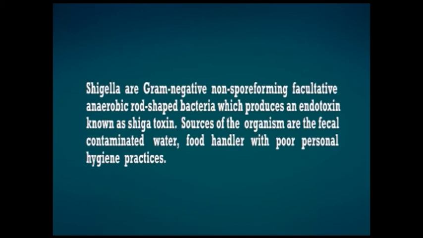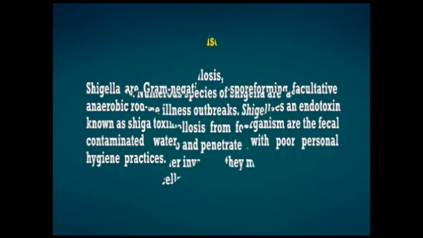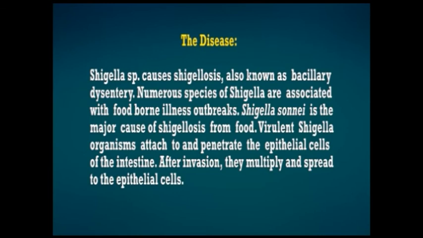Now we'll come to Shigella. Shigella are gram-negative, non-spore forming, facultative anaerobic, rod-shaped bacteria which produce an endotoxin known as Shigella toxin. The sources of the organism are fecally contaminated water and food handlers with poor personal hygiene practices. Shigella species cause a disease known as shigellosis, also known as bacillary dysentery.